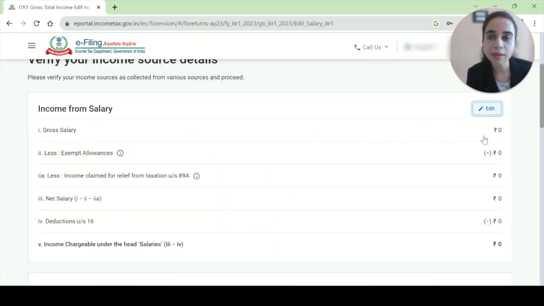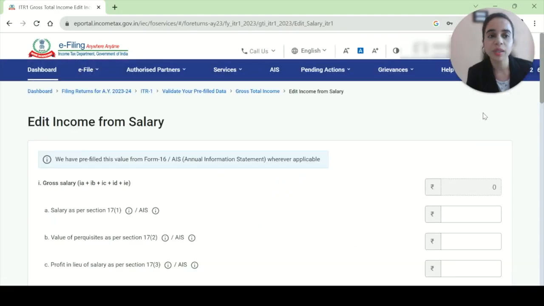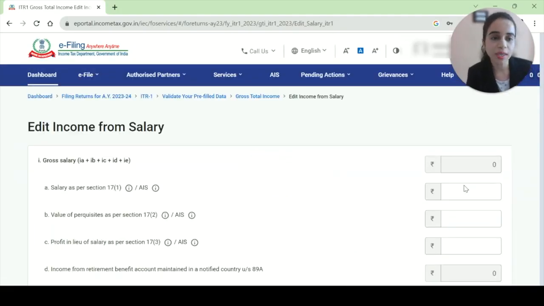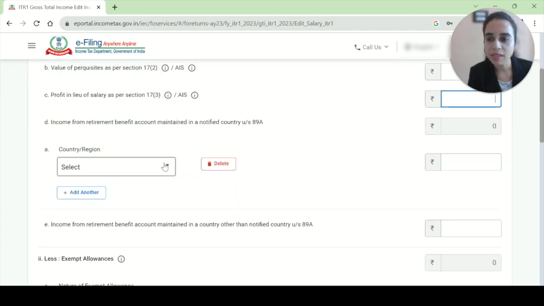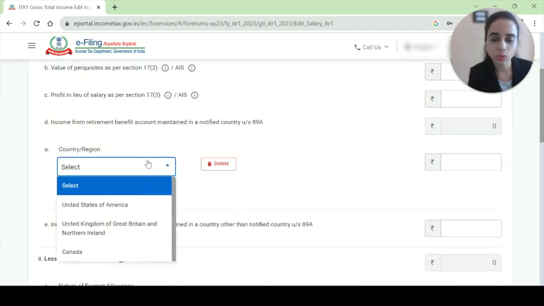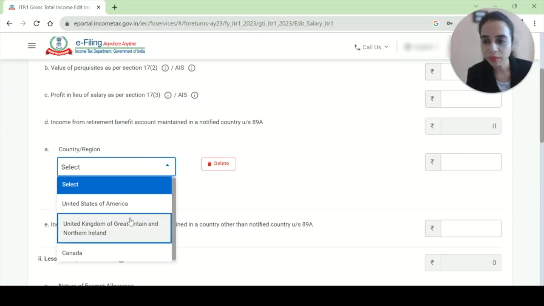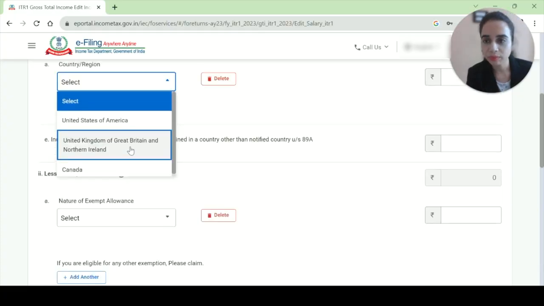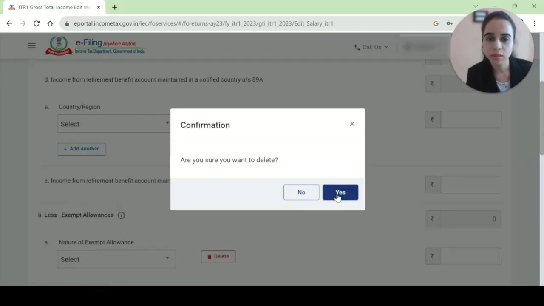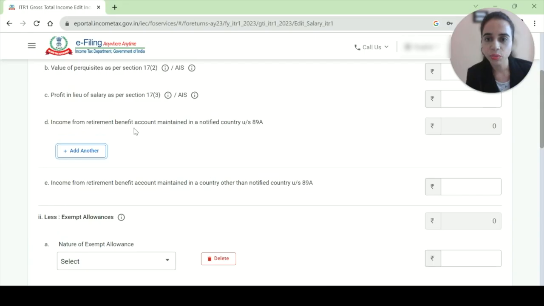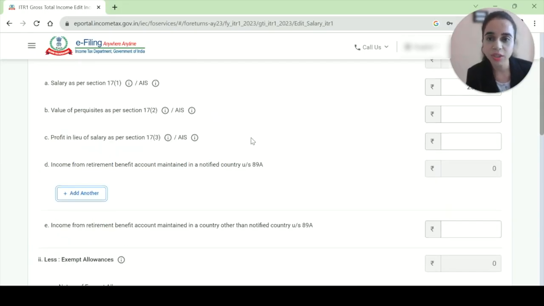So you have to select edit. Most of the times it will be pre-filled, you don't need to fill it. So I'll be putting 25,57,983. If you have some other, you will put that. I'll select the country, region I belong to, which is India. All right, let's say delete, because we don't have any retirement benefit account from any other country under 89A.